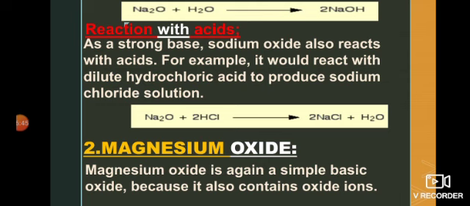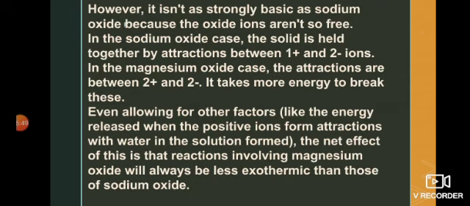Magnesium oxide is also a simple basic oxide because it also contains the oxide ion O minus 2, but it's not as strongly basic as sodium oxide. In sodium oxide, the oppositely charged sodium ion and oxide ion are attracted to each other by strong forces, but the attraction is between +1 charge of sodium and -2 charge of oxygen, which is not as strong as in magnesium oxide.